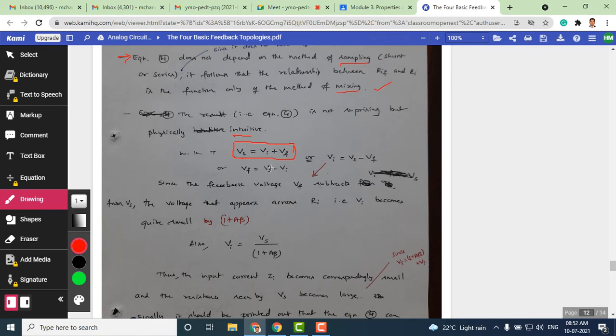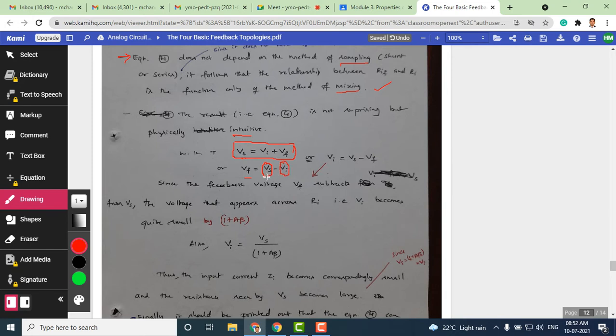Vf can be written as Vs minus Vi. So this equation shows that the feedback voltage Vf subtracts the input voltage from the source voltage. Therefore, the source voltage will obviously be higher than the input voltage. This parameter will be obviously higher than this.